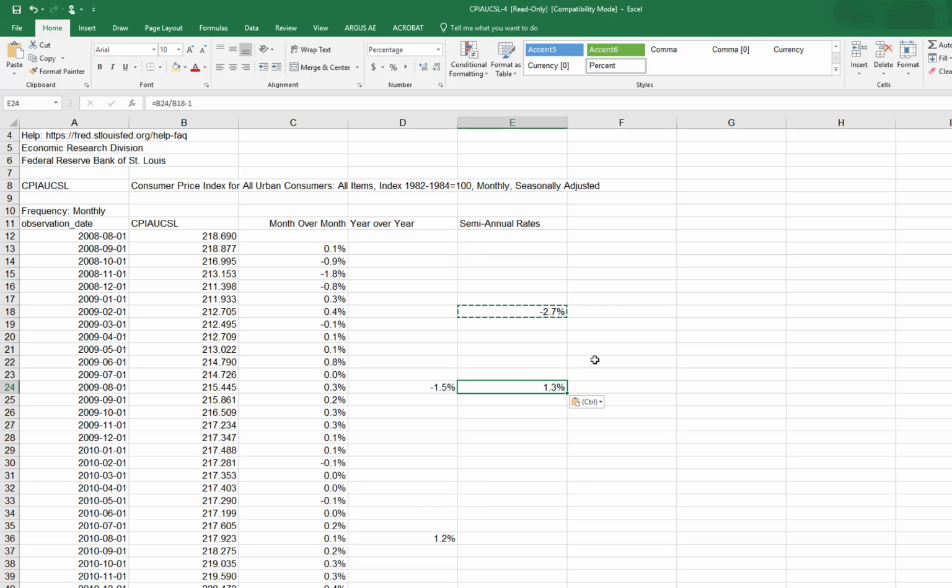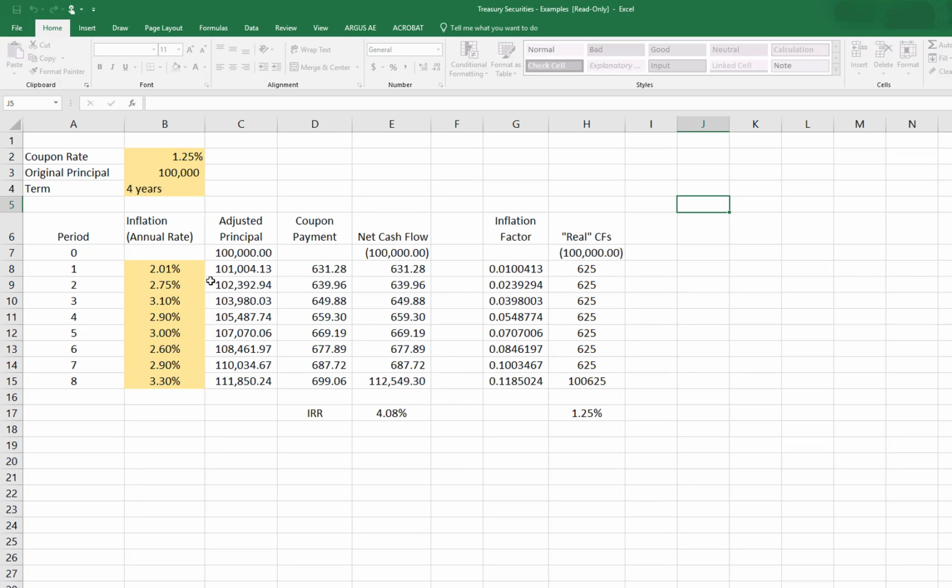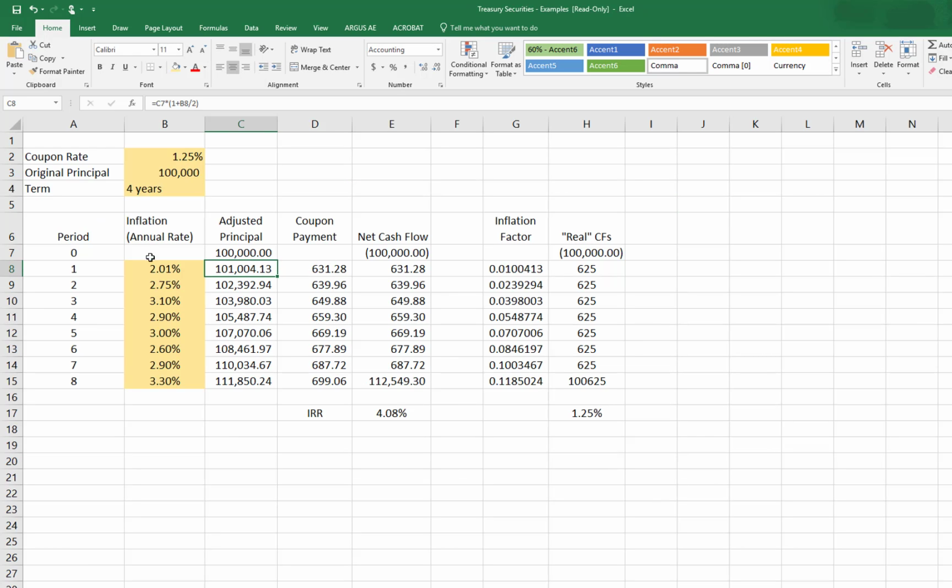The next 6 months period is now increasing at a 1.3% rate, and we could again march forward every 6 months and figure out what the 6-month or the semi-annual inflation rate is. And that's what we were using in calculations, at least here. I reported the annual. We're adjusting that to be a semi-annual basis.